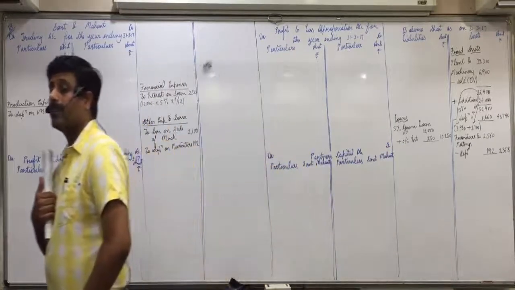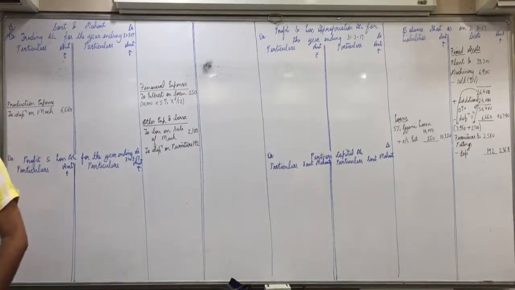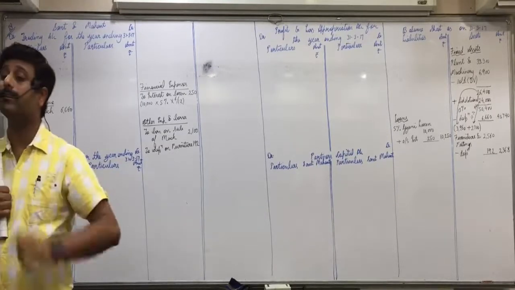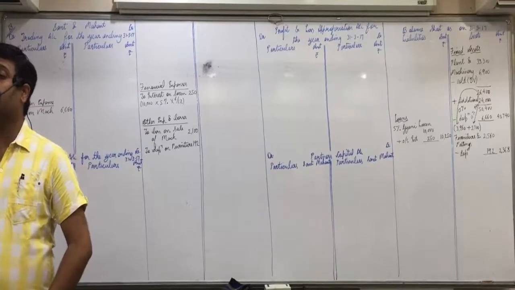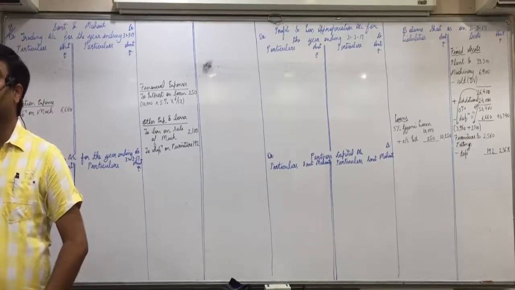Sumana? 6% interest is payable on capital of partners. Silence everyone. Hundred times. Krina?